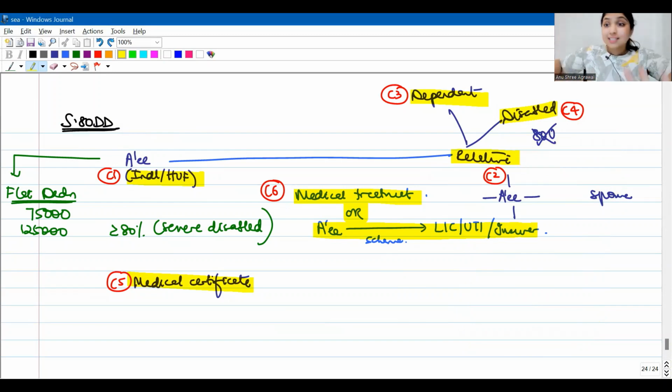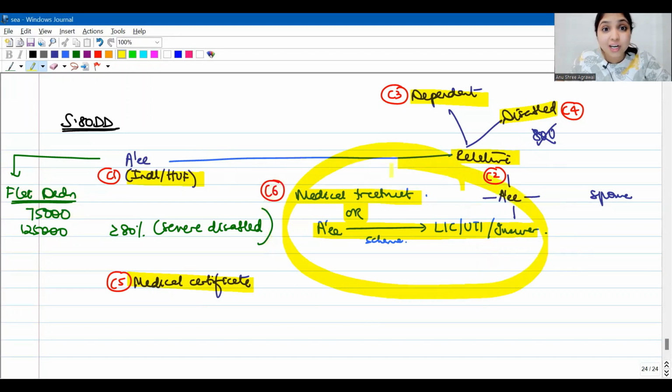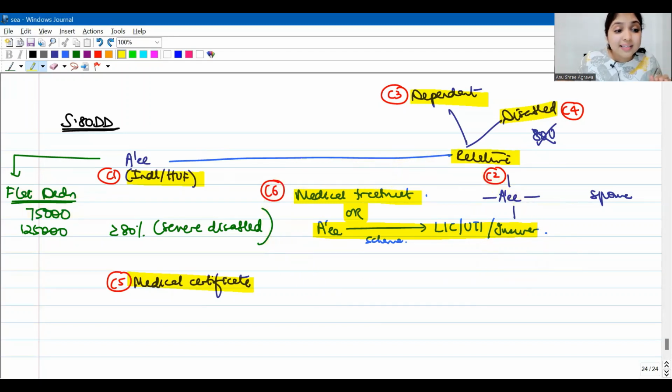Understood? If all these conditions are fulfilled, then the assessee will get a flat deduction of 75,000. Flat deduction indicates that the amount that the assessee has incurred on medical treatment is irrelevant. The assessee will get a flat deduction of 75,000, and in case the medical certificate says that the dependent disabled relative is severely disabled, that is, the disability is at least 80%, then my assessee will get a flat 1,25,000 deduction. Crystal clear with this, right? So this is my existing provision under section 80DD.